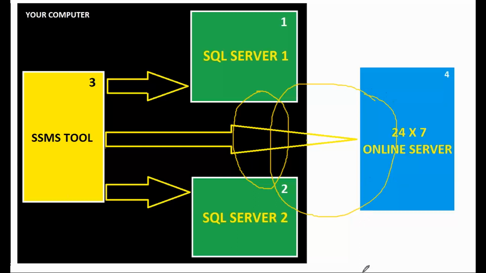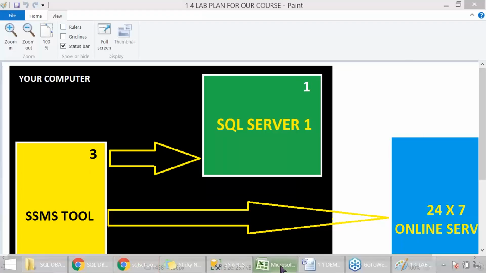We can link, associate and communicate between multiple servers. That's a very important aspect. Remote queries and remote distributed transactions are part of our course.